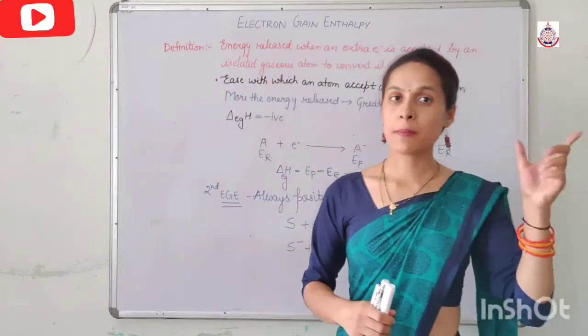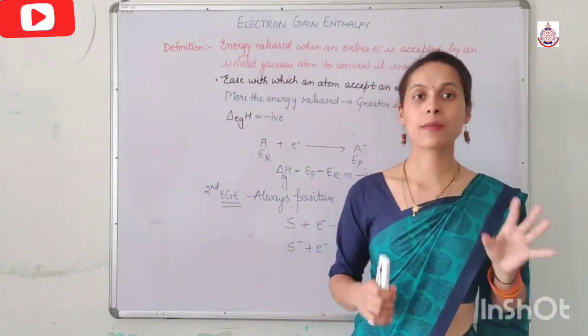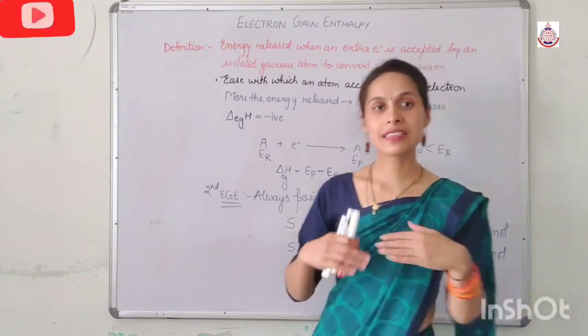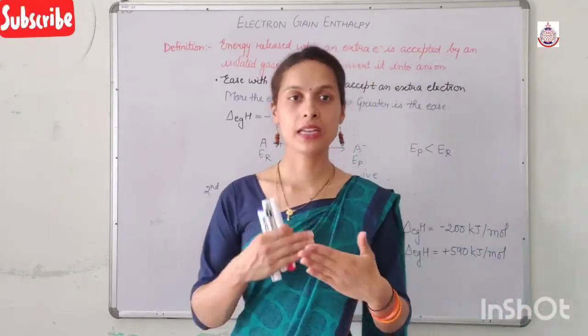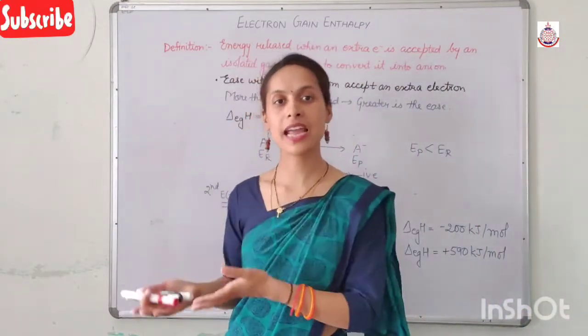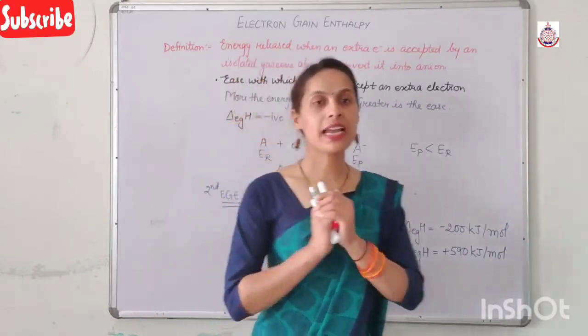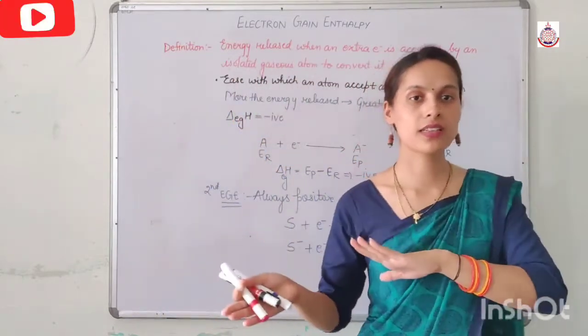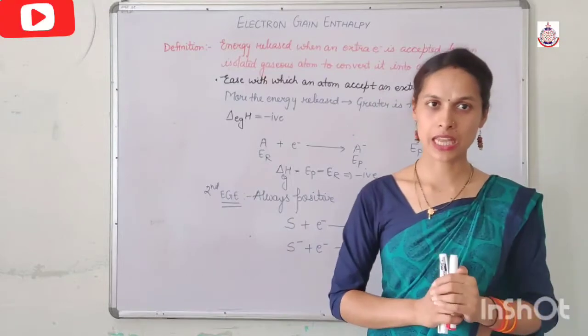If you remember, in ionization enthalpy we studied that the second ionization enthalpy is always greater than the first ionization enthalpy.